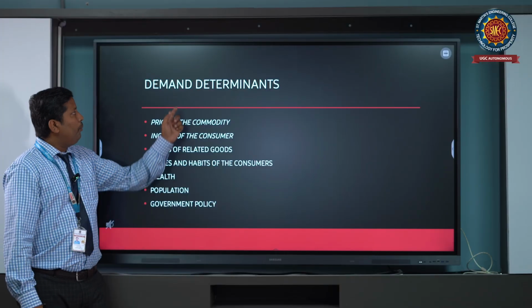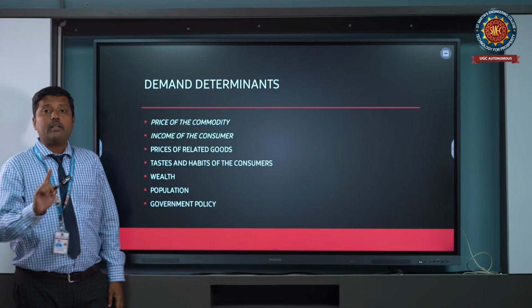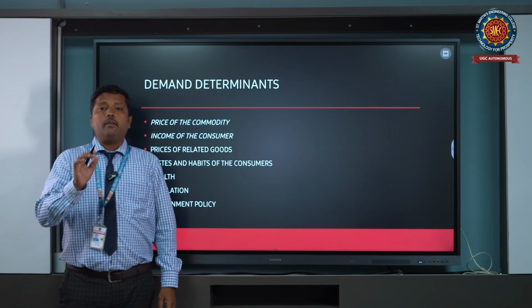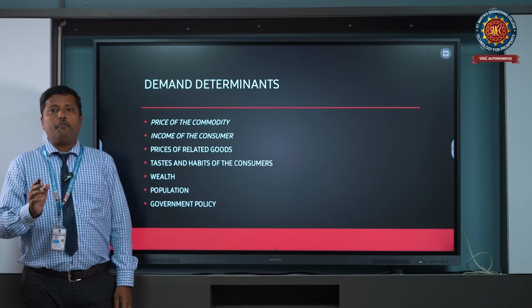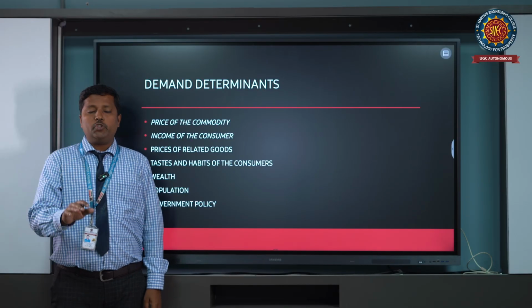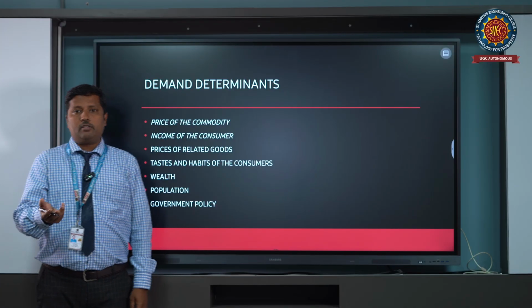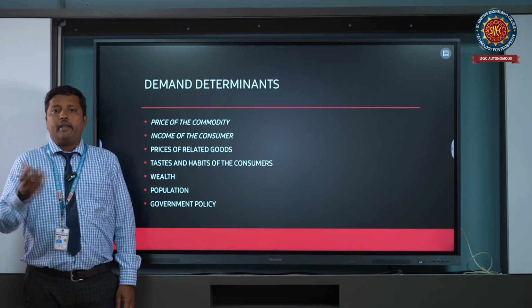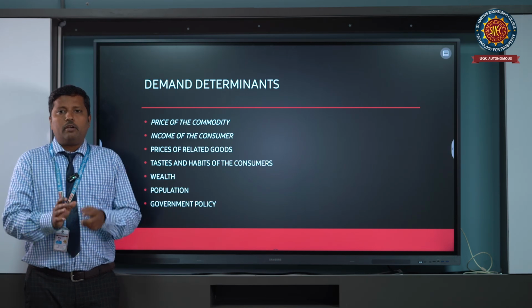Next, before the demand determinants, we need to understand the demand function. What is the demand function? Q is equal to f of price, substitute products, income of the consumer, advertisements, taste and preferences, food habits, and so on. These are different things which influence the demand function.